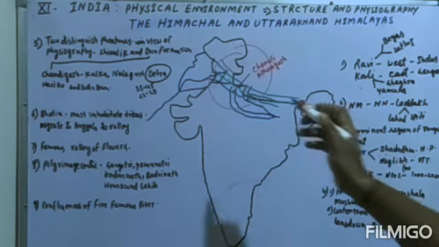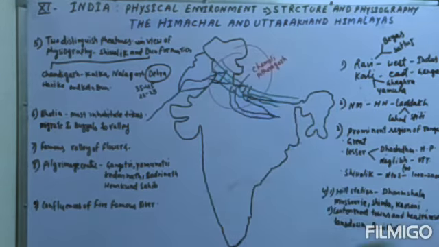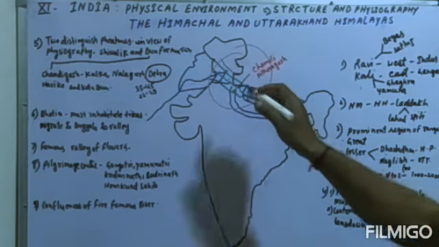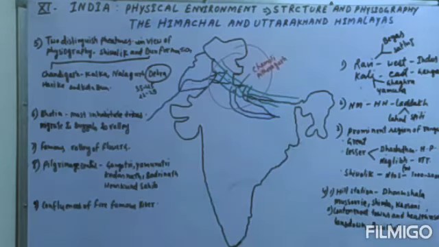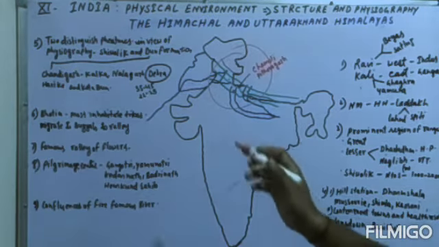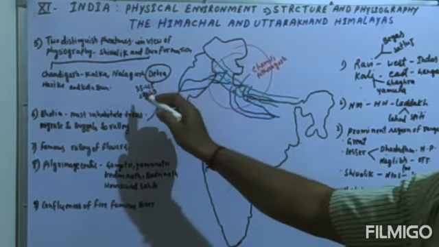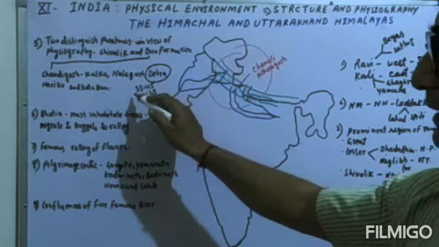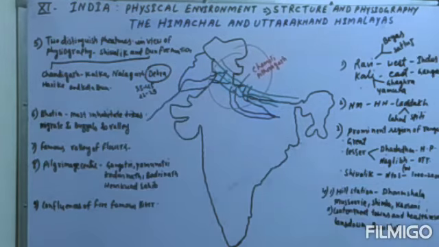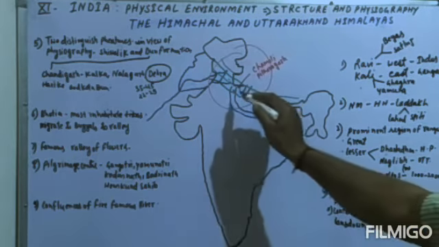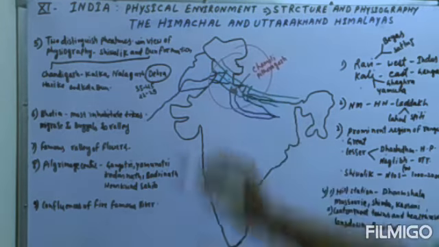If I tell about the Dehradun, this is a very big dune or valley in this region, especially in Uttarakhand. It is also the capital of Uttarakhand. The length of this Dehradun is near about 35 to 45 kilometers, and the width is near about 22 to 25 kilometers. So that is very important. Dehradun is located in this region especially.